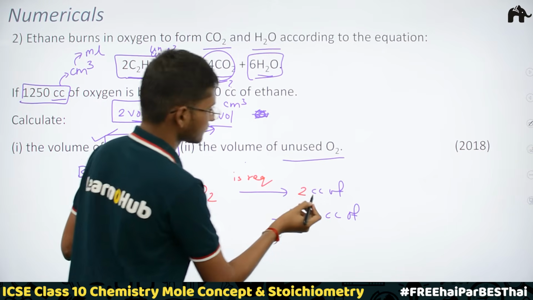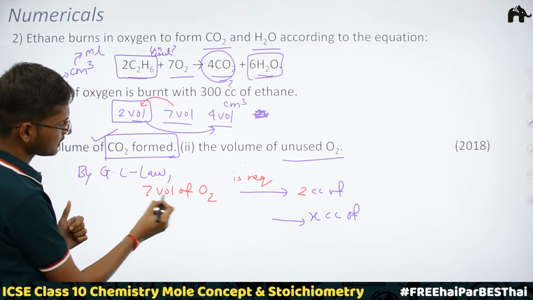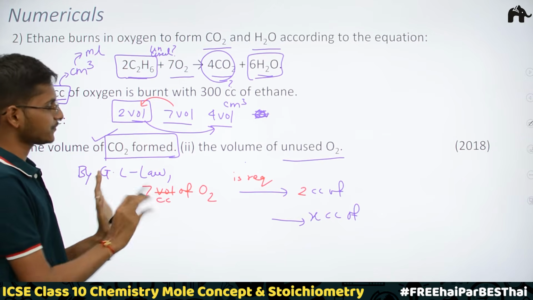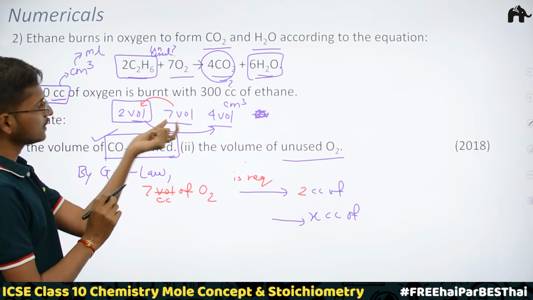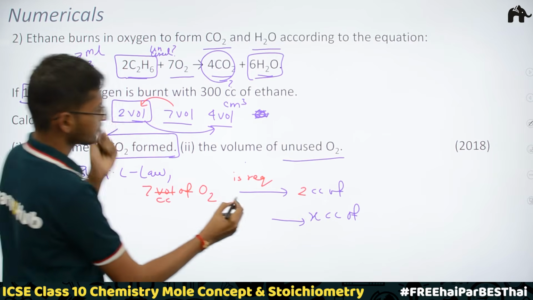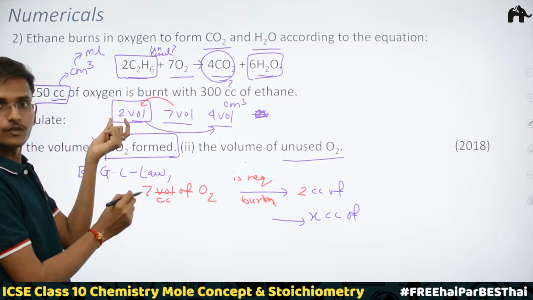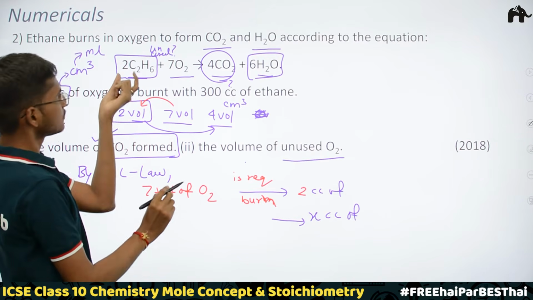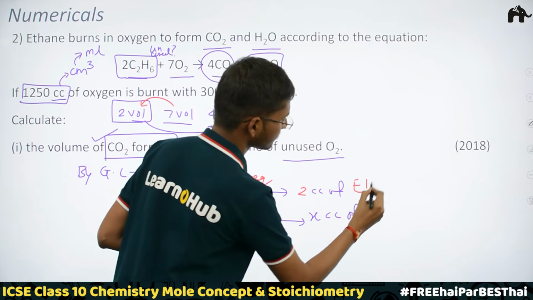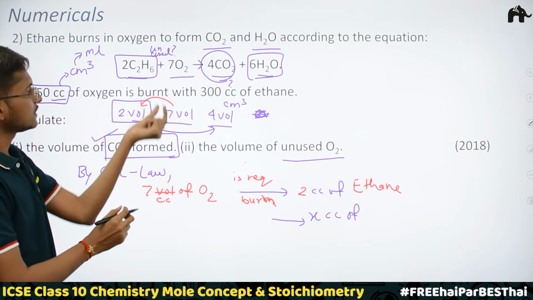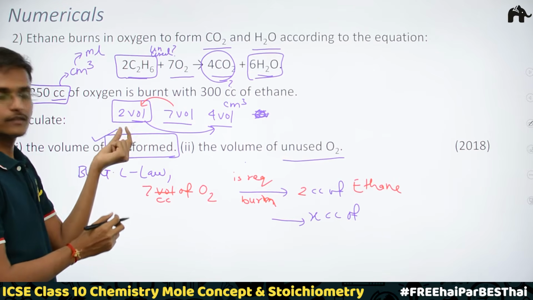Now I would replace these volumes with cc itself, because we have to find the answer in cc. So 7 cc of oxygen is required to burn 2 cc of ethane. Very clear? 7 cc of oxygen is required to burn 2 cc of ethane.